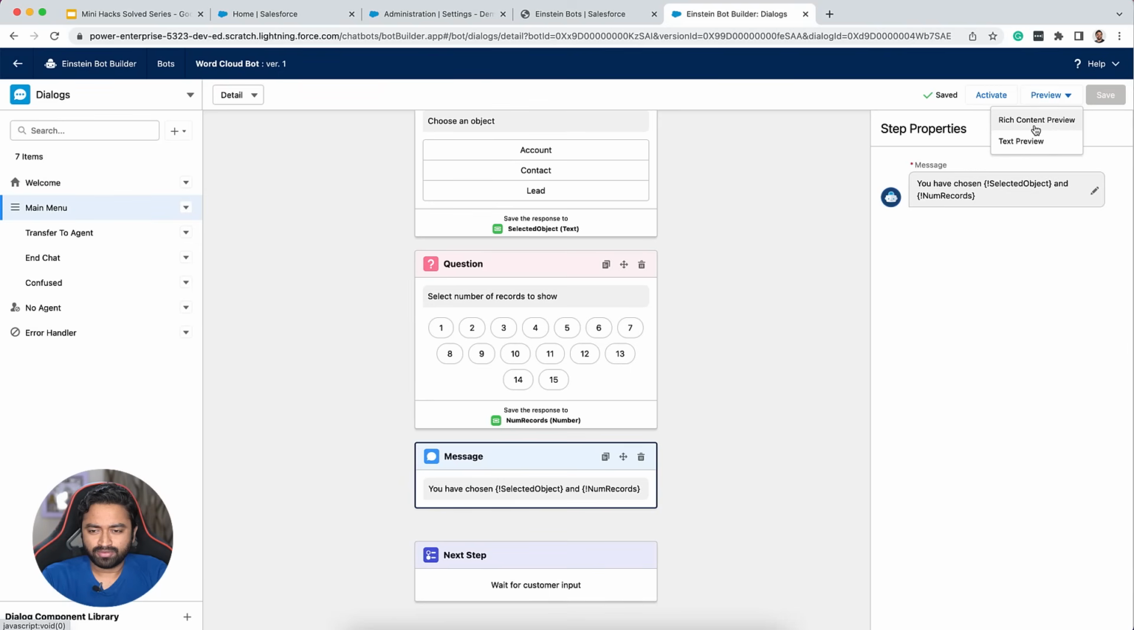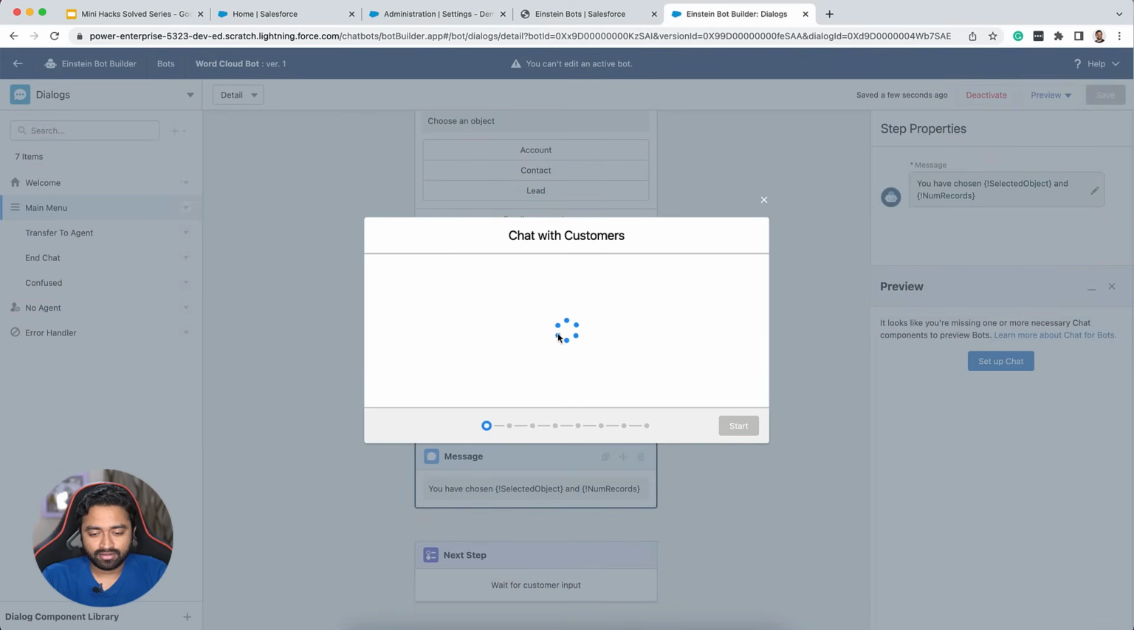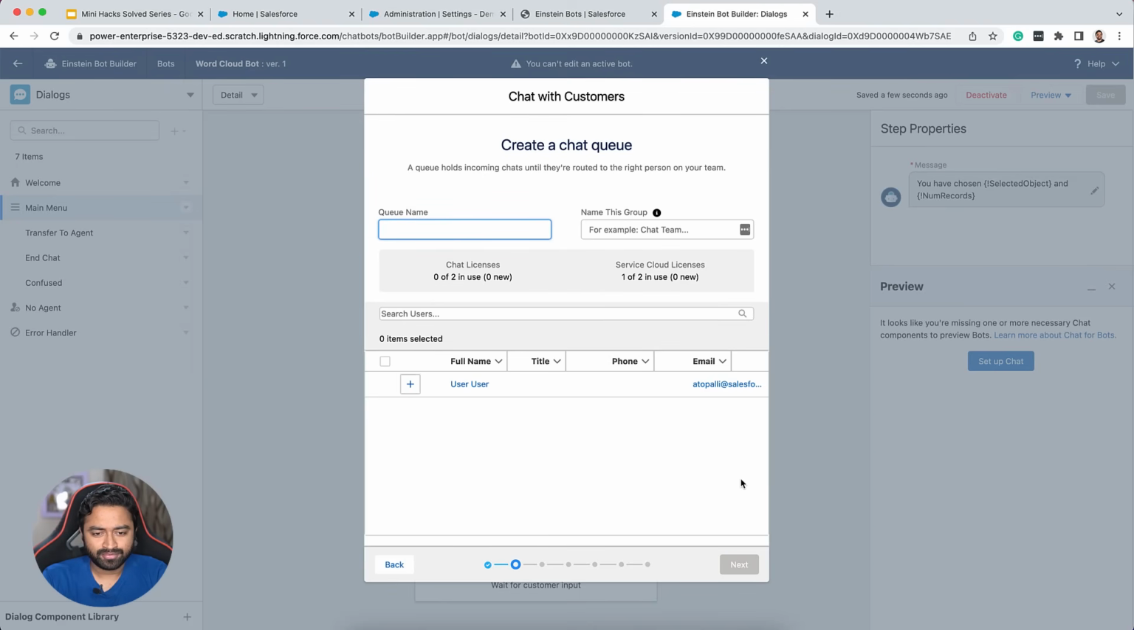and I want to preview this bot, and it says you'll have to activate the bot to preview it. So let me do that. And then, like it's mentioned in the hints or helpful tips, it's going to prompt me to set up chats. So let me click this button and go with the wizard. So I'll click on start.